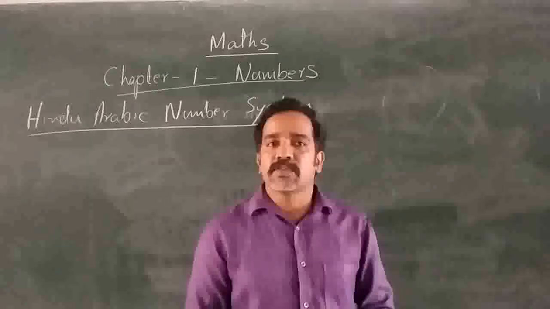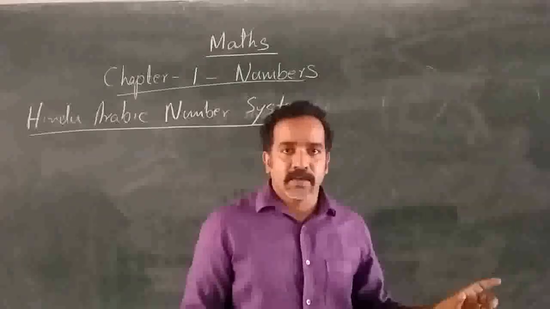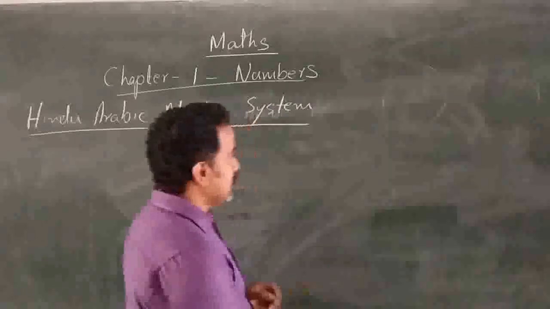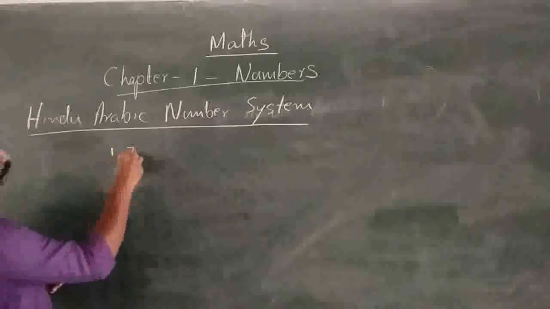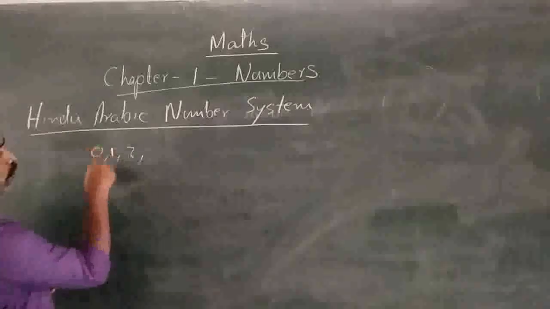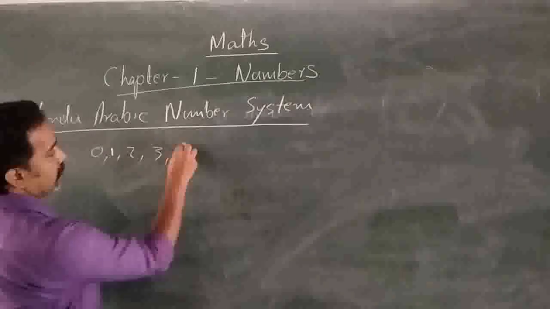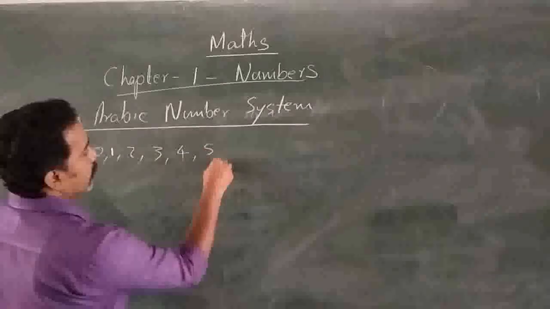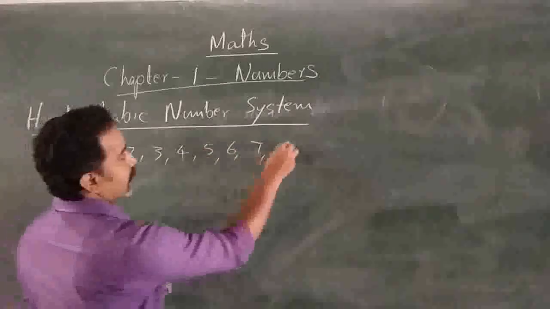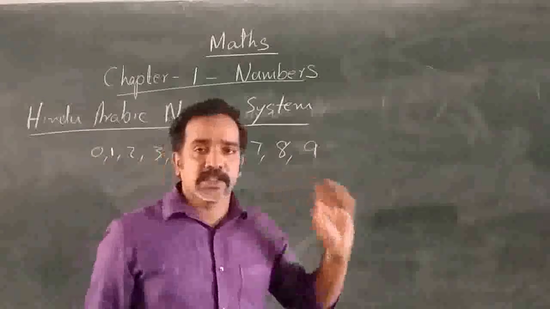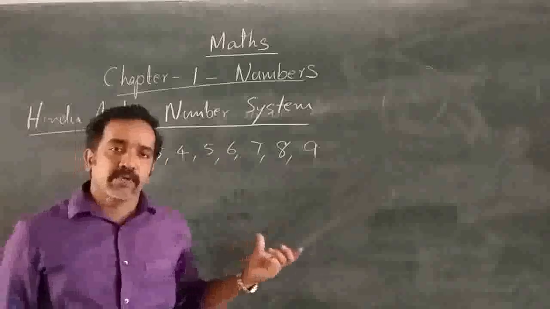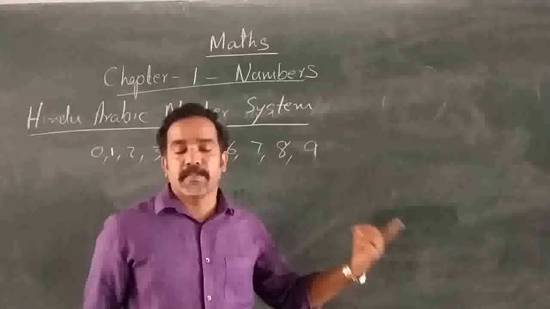How many symbols are we using normally in our number system? That is 10 symbols: 0, 1, 2, 3, 4, 5, 6, 7, 8, 9. These are the 10 symbols we usually use to represent numbers.